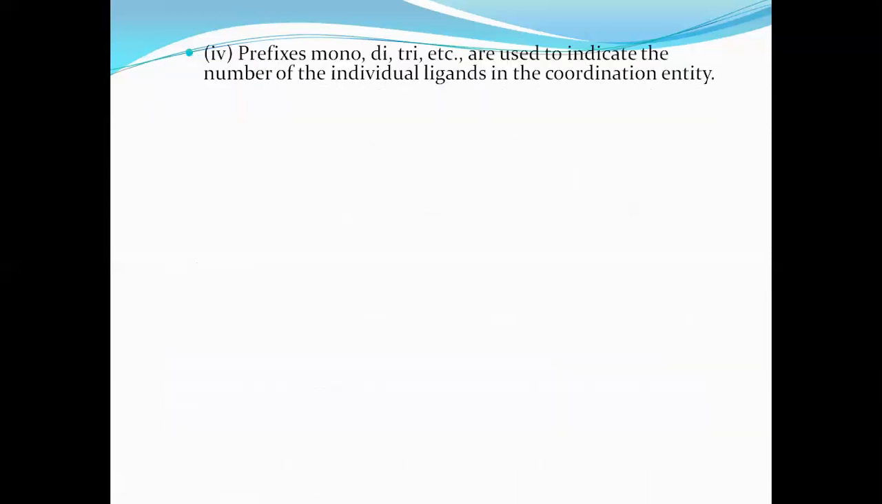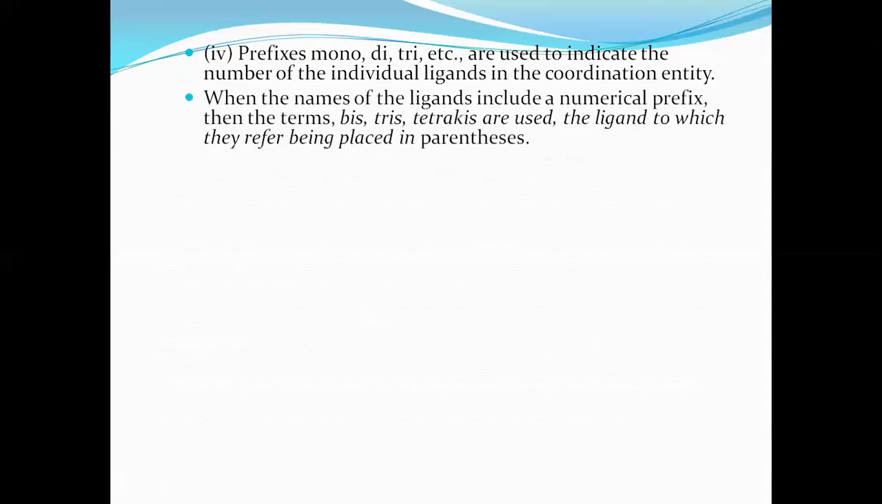Then, if only one type of ligand is present or two types of ligands are present, it doesn't matter. But if only one ligand is present, then there is no need of adding any prefix. If there are two of the same type of ligand present, then we have to use a prefix di before the name of the ligand. Suppose three ligands are present, then we have to add tri before the name of the ligand. For example, you can see Cl2, it is called dichlorido.